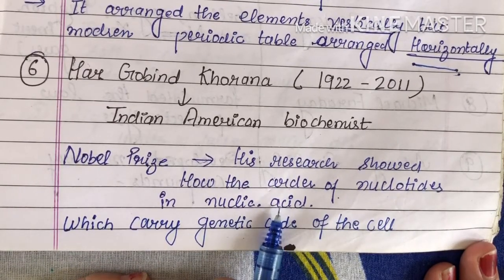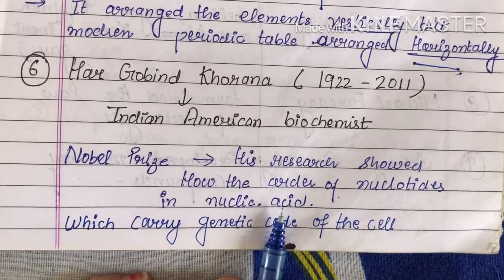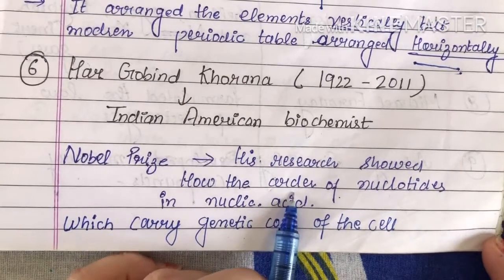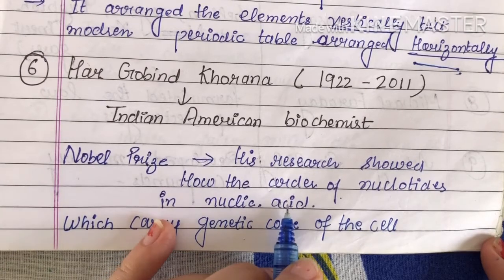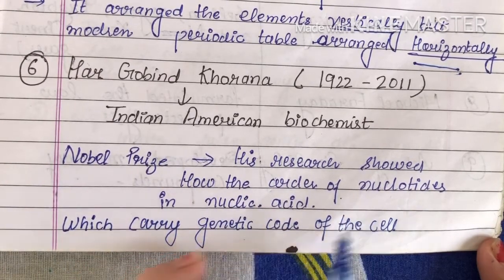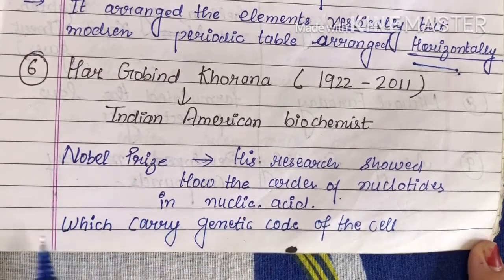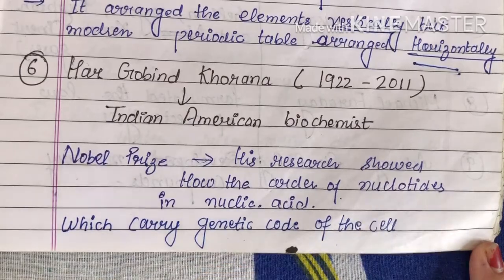Nucleic acid is an organic compound present in living cells, meaning RNA or DNA. These nucleic acids carry the genetic code of the cell.